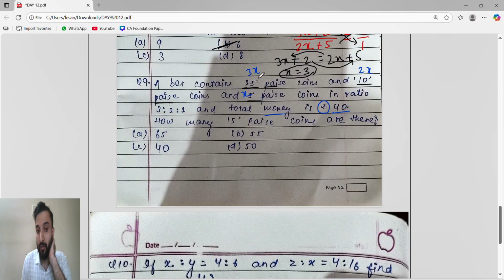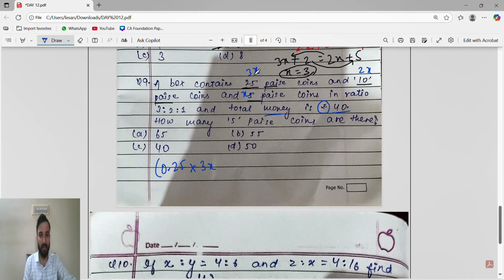So 25 paise coin is 3x. 25 means 25 divided by 100, which is 0.25. Because the total money is 40 rupees, we convert paise into rupees.